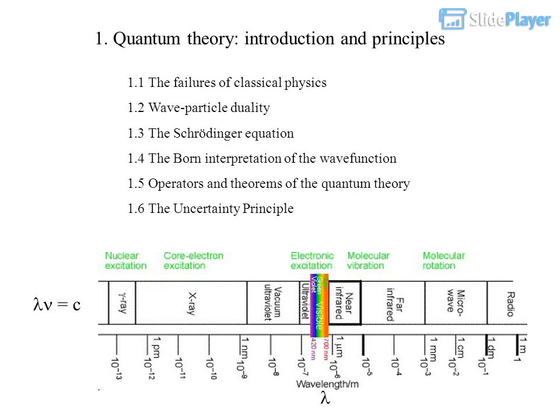1. Quantum theory, introduction and principles. 1.1 The failures of classical physics. 1.2 Wave-particle duality. 1.3 The Schrödinger equation. 1.4 The Born interpretation of the wave function. 1.5 Operators and theorems of the quantum theory. 1.6 The uncertainty principle.